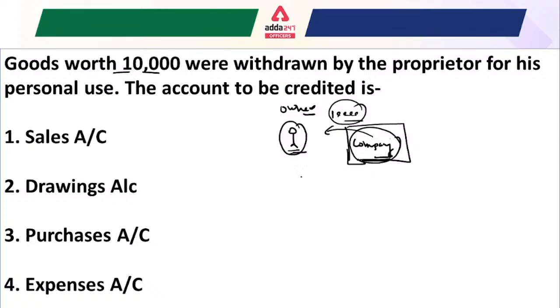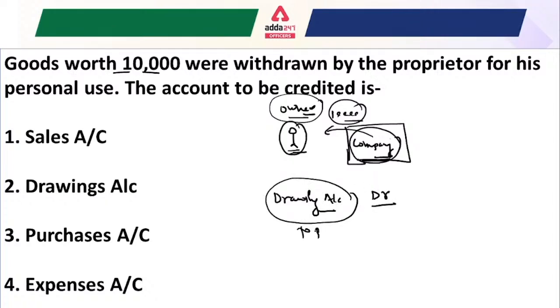So look, if the owner withdraws some amount from his company, the account that can be involved is the drawing account. Okay, we use the drawing account, which means the drawing account should be debited, and because purchases are now reduced, the purchases account should be credited here. So this is the answer to this question.